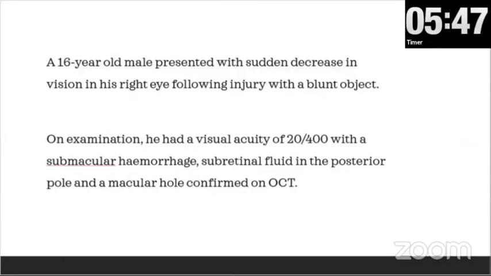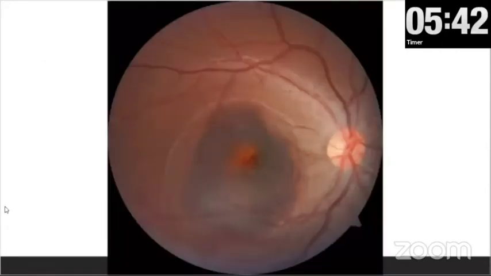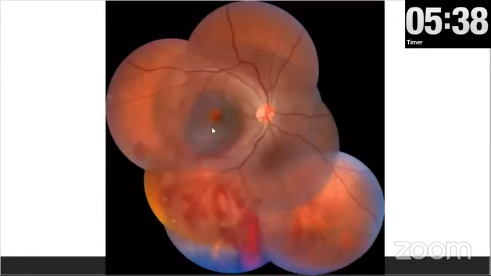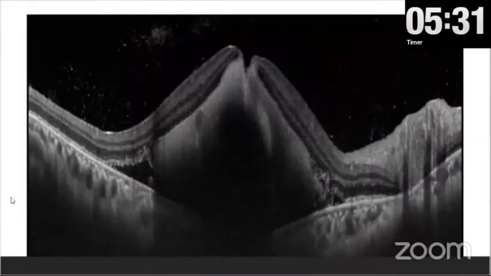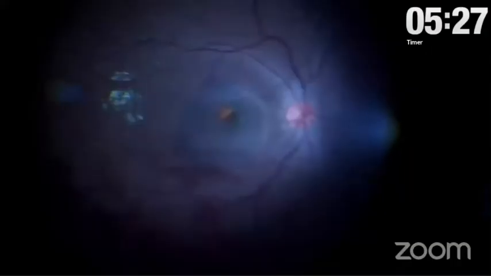He had a visual acuity of 20/400. On examination, there was a thick subretinal hemorrhage surrounded by subretinal fluid and a macular hole. Indirect ophthalmoscopy showed some minimal vitreous hemorrhage with no retinal tears in periphery. OCT confirmed thick submacular hemorrhage with backshadowing and surrounding subretinal fluid and a full thickness macular hole.